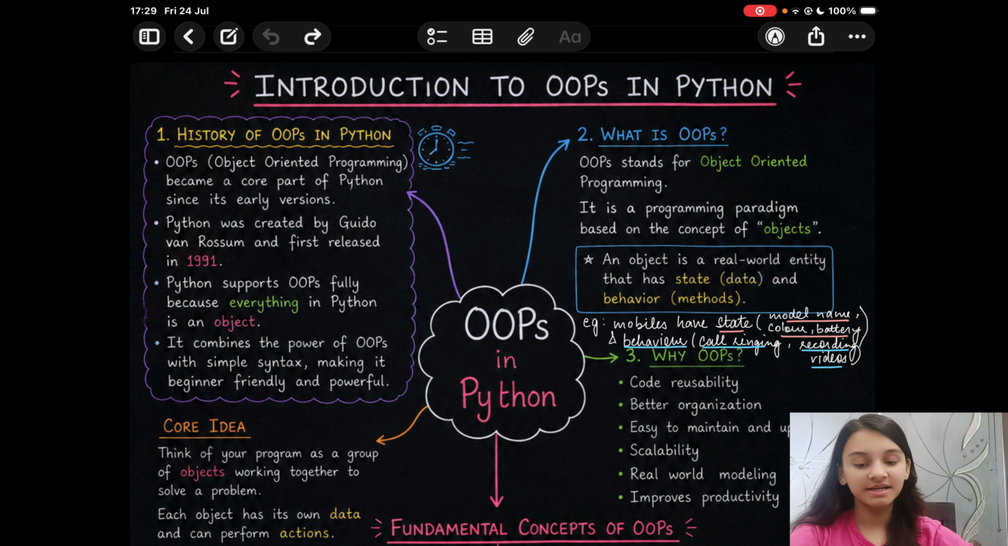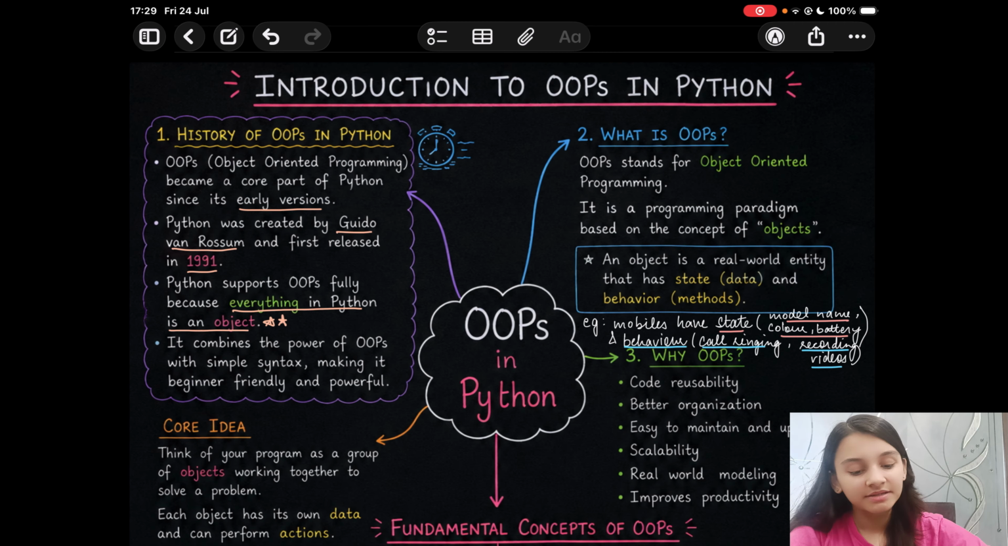Firstly, let us understand the history of OOPS in Python. OOPS became a core part of Python since its early versions. We all know that Python was created by Guido van Rossum in the year 1991. Python supports OOPS fully because everything in Python is treated as an object. It combines the power of OOPS with simple syntax, making it beginner friendly and powerful.